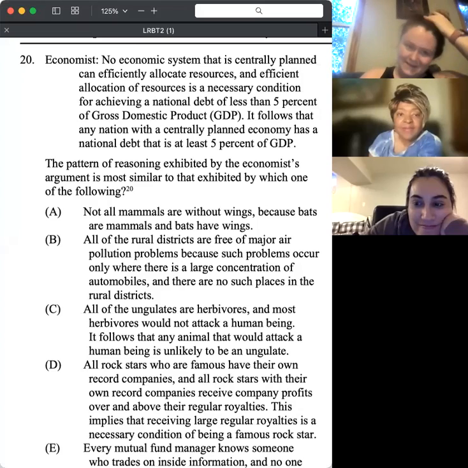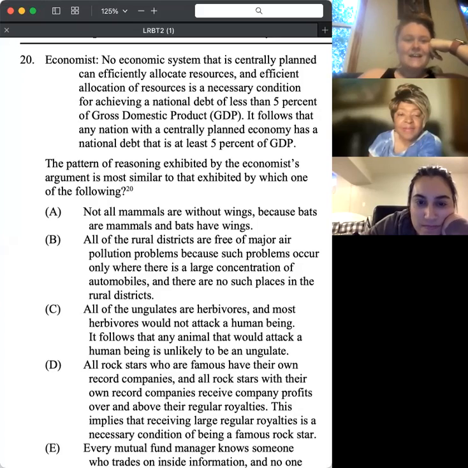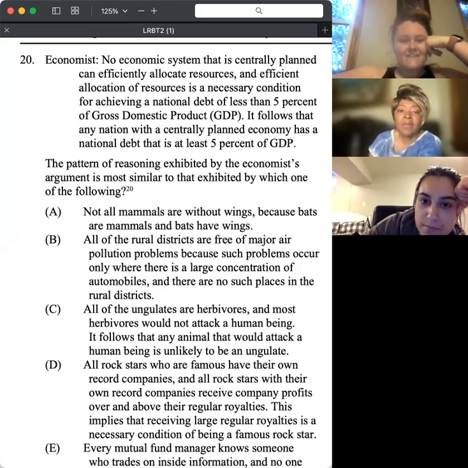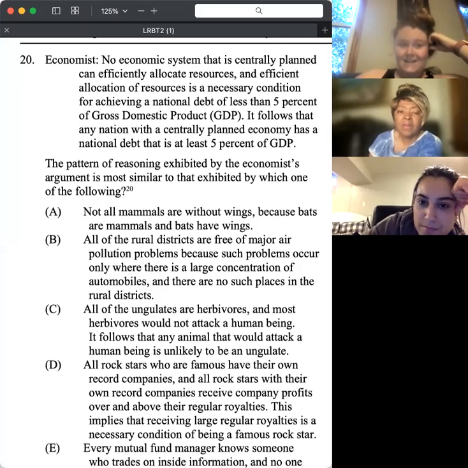So, economists: no economic system that is centrally planned can efficiently allocate resources, and efficient allocation of resources is a necessary condition for achieving a national debt of less than 5% of GDP. All right, so we're saying that no economic system that is centrally planned can allocate resources.